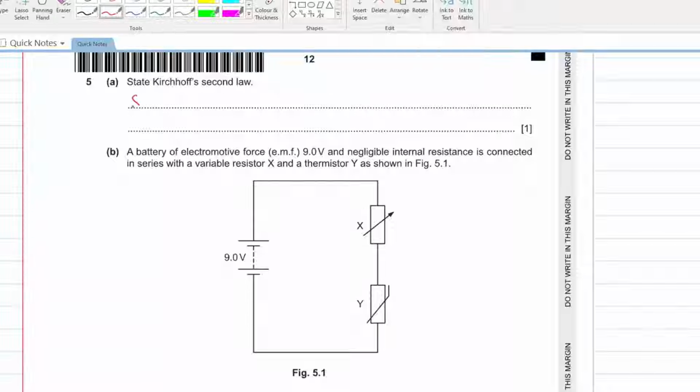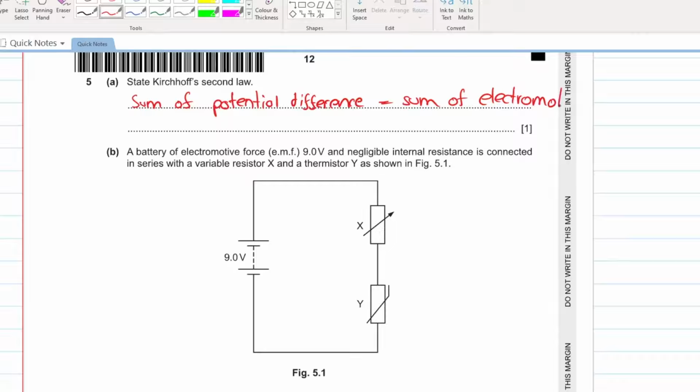Kirchhoff's second law states that the sum of potential differences is equal to the sum of electromotive force around a closed loop. Simple.